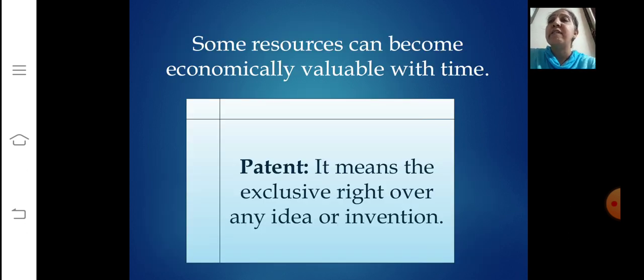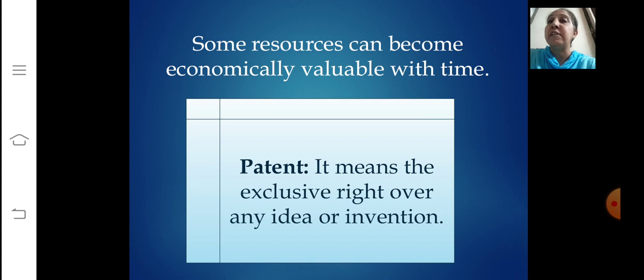Some resources can become economically valuable with time. See, maybe the resource that doesn't have an economic value now, after a few years, the same resource may get economic value. Like how? I'll give you the example. Suppose your grandmother's home remedies have no commercial value today, right?